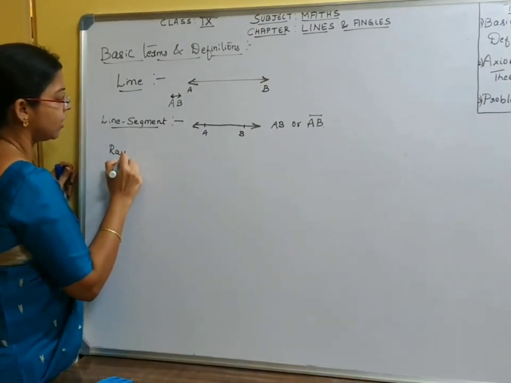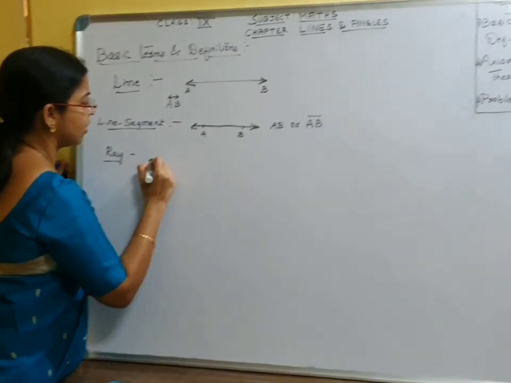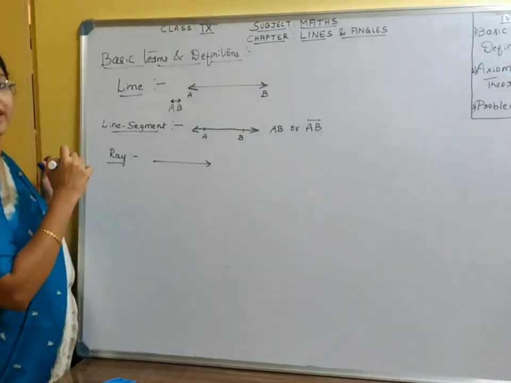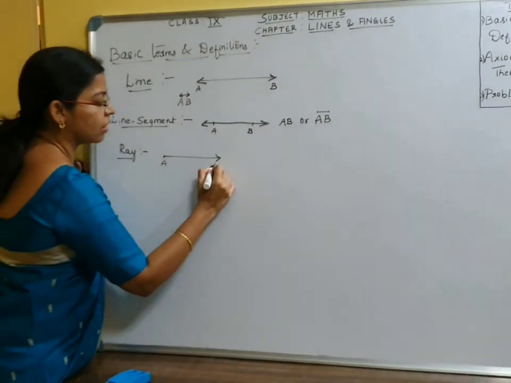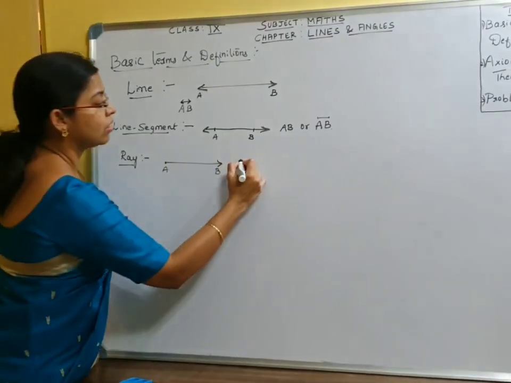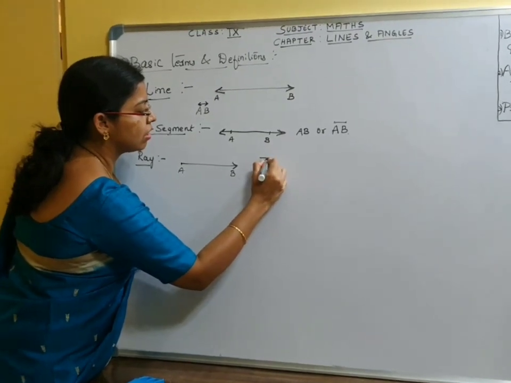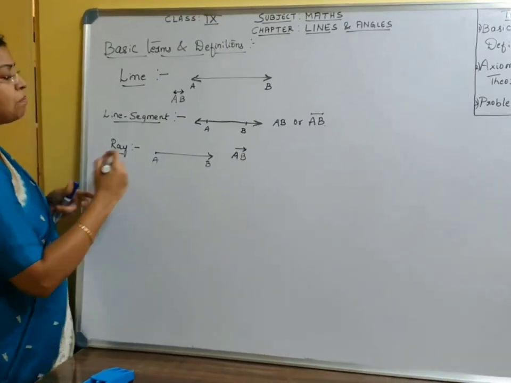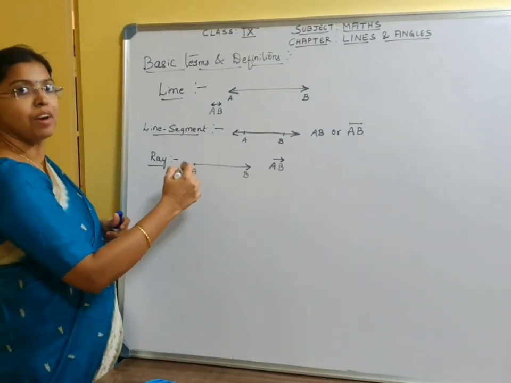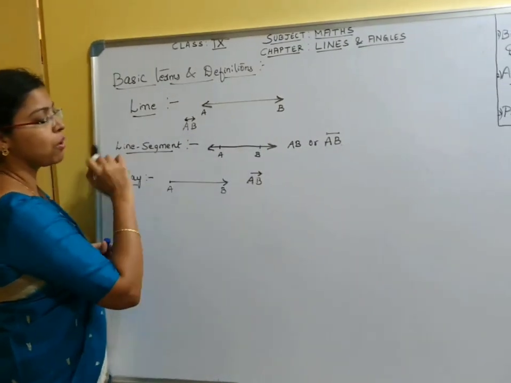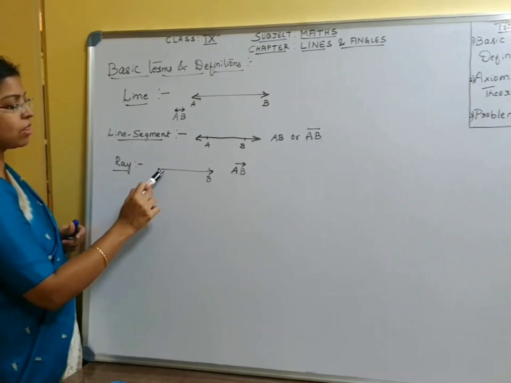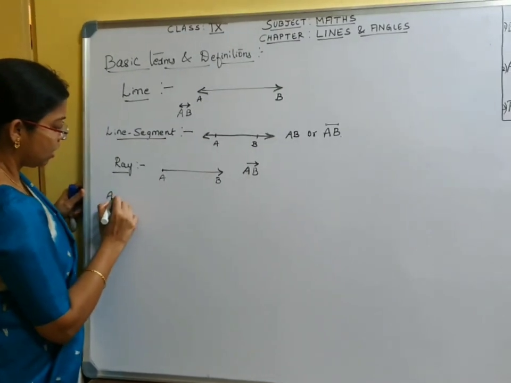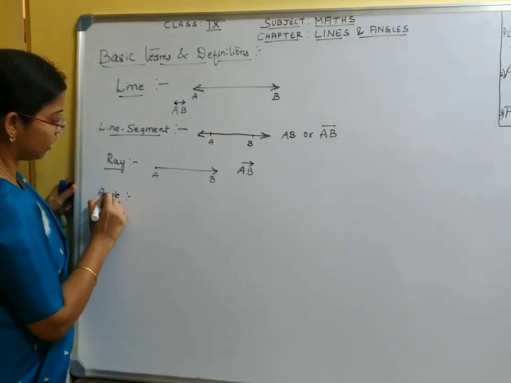What is a ray? A ray is nothing but a line which can be extended in one direction only. And it can be denoted as AB with an arrow. It is a part of the line which has one endpoint. A part of the line which has two endpoints is called a line segment. A part of the line which has only one endpoint, the other end can be extended infinitely, is called a ray.